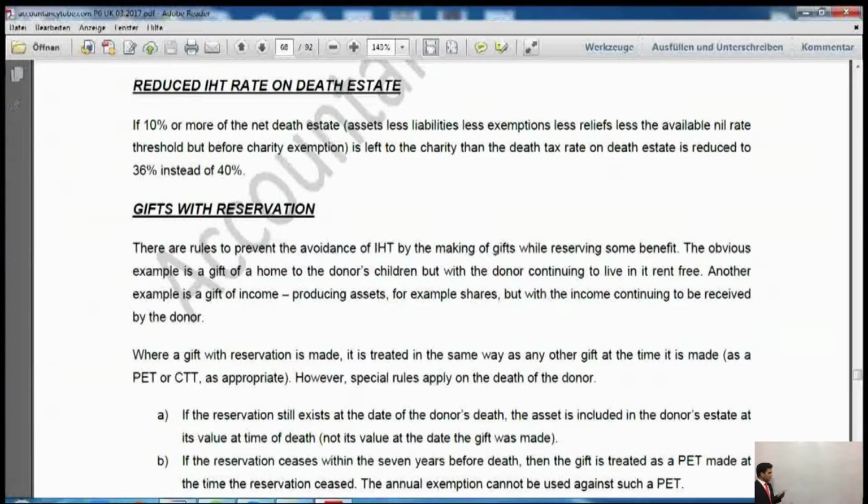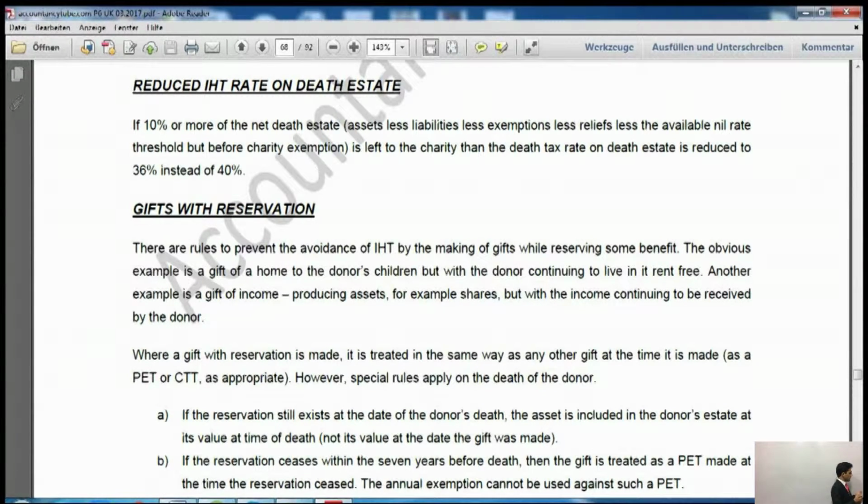All right. Now it's saying that normally the death tax is 40%, but if an individual leaves some of their estate to charity, then the reduced rate of tax would be applied. And what is the reduced rate? The reduced rate is 36%. So they will save 4% tax on that. So they will have to pay tax at the rate of 36%. Now, how much of the estate do they have to donate to charity? That is the question. Let's read the notes.